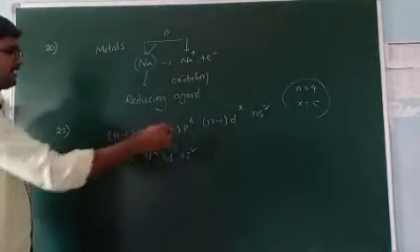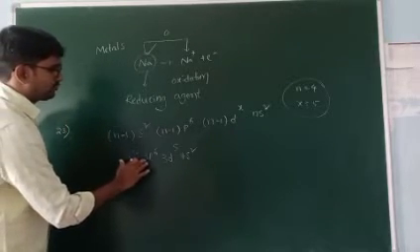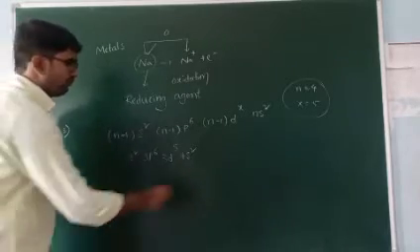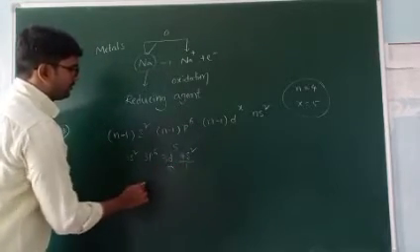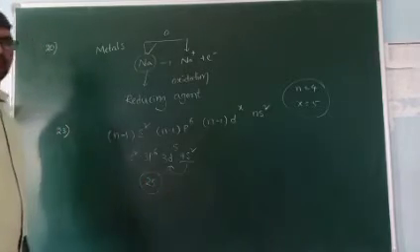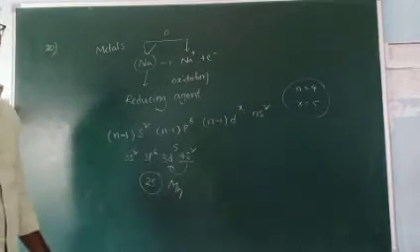So which element's electronic configuration is this? 1s2, 2s2, 2p6, 3s2, 3p6, 4s2, 3d5. So a total of 25 electrons are present. This is the manganese element.